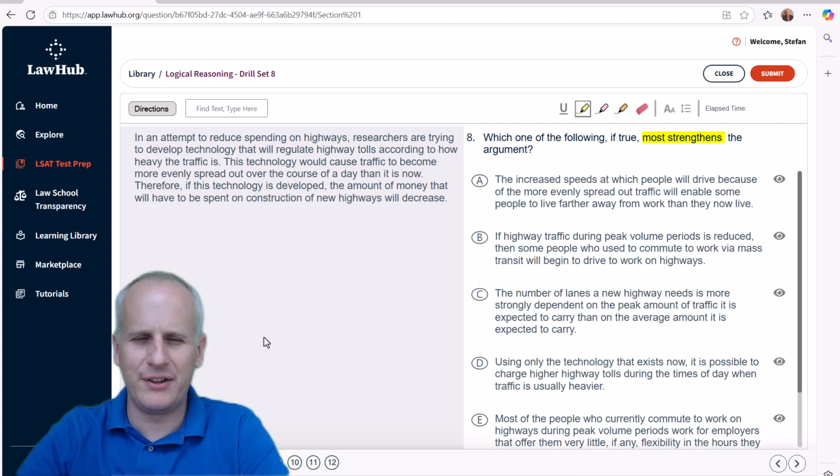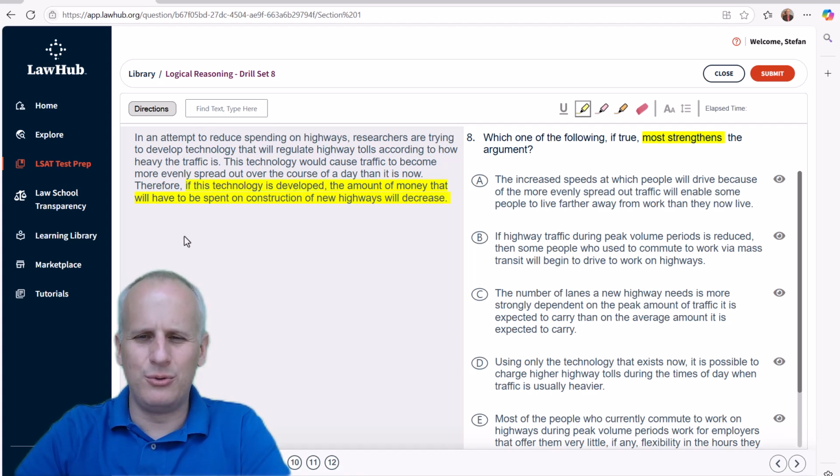So we're going to read the paragraph on the left, identify the conclusion, highlight only that conclusion and any necessary reference before mentally predicting what would be needed to strengthen this argument, especially if it's in a real life situation. So on the left-hand side, we've got, in an attempt to reduce spending on highways, researchers are trying to develop technology that will regulate highway tolls according to how heavy the traffic is. This technology would cause traffic to become more evenly spread out over the course of a day than it is now. Therefore, if this technology is developed, the amount of money that will have to be spent on construction of new highways will decrease. So we've got to highlight this conclusion at the end that hopefully we recognize almost immediately.